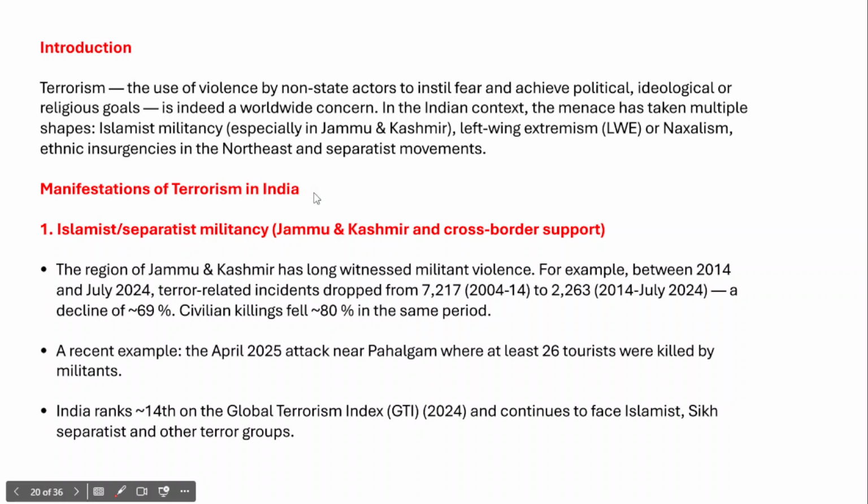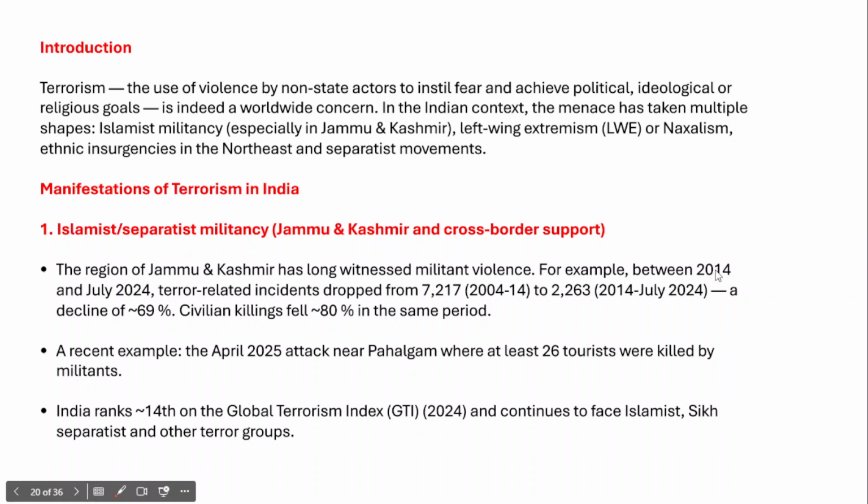Now, in the first part of the answer, you need to write about the Islamist or separatist militancy in Jammu and Kashmir and how it has been a major source of cross-border terrorism into India. So firstly, you need to talk about Jammu and Kashmir and Islamist or separatist militancy.